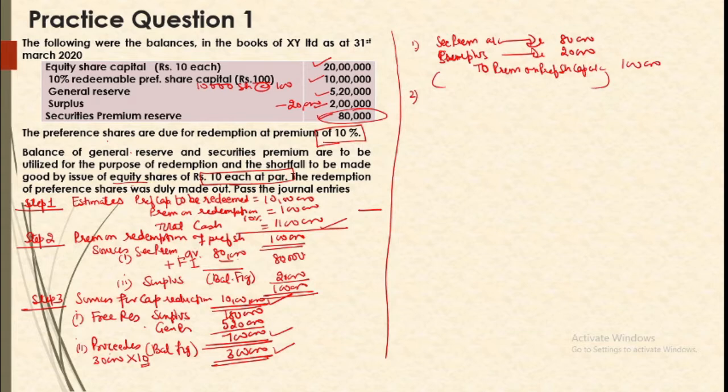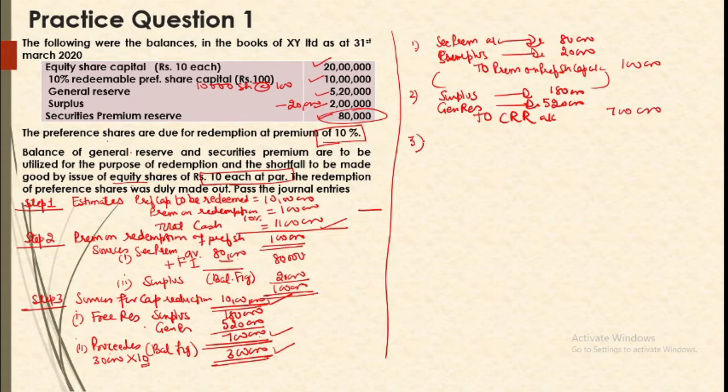Now coming to the third step. In the third step, we have utilized two sources, so we are to pass entries for the two. So for free reserves, our entry is we are to transfer the amounts of surplus and general reserve to capital redemption reserve account. This is our journal entry for this.